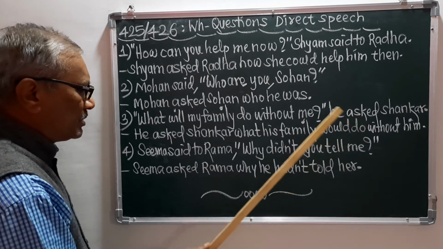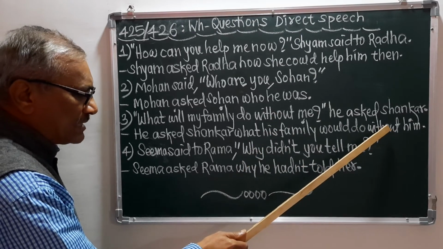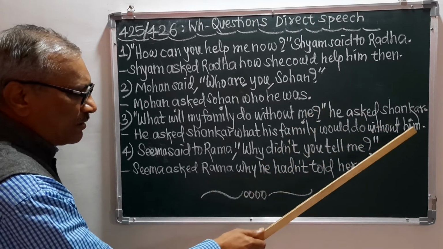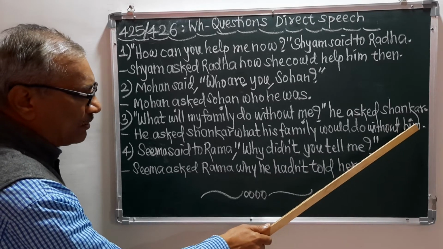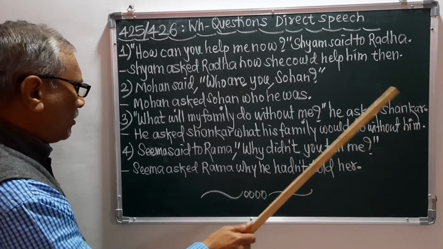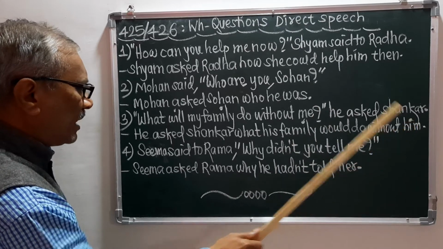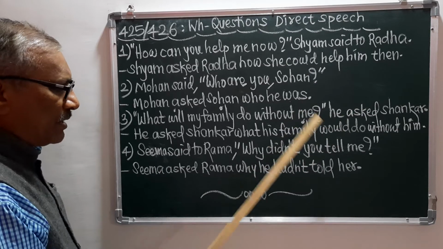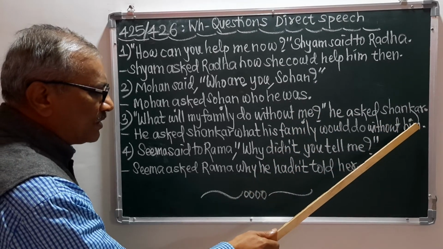Then without has been put here as it is, because without never changes, and me has become him because it is male. So without me has become without him.